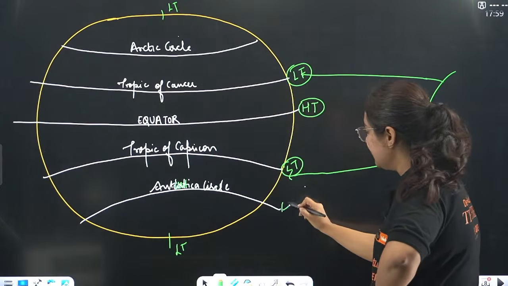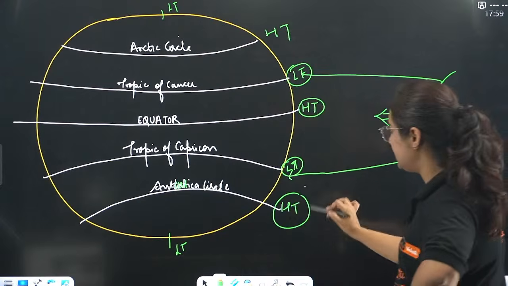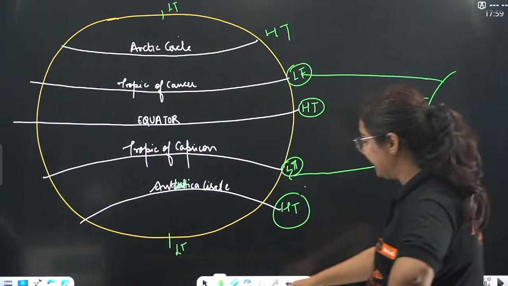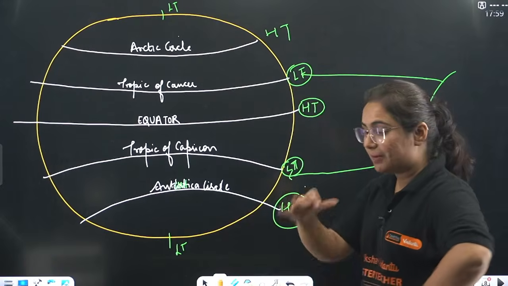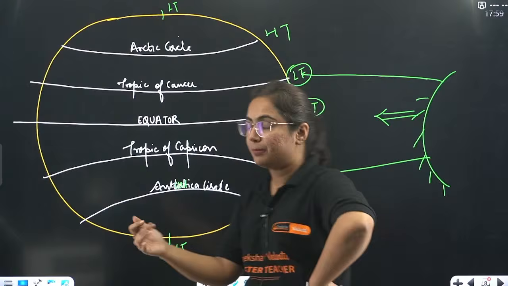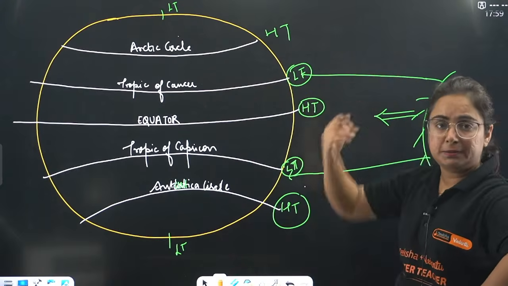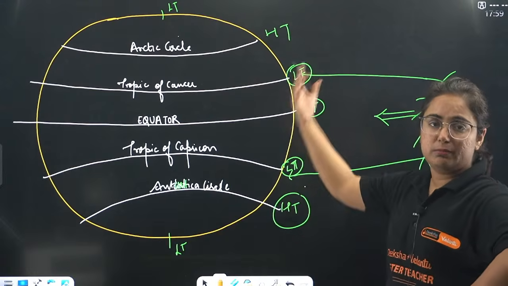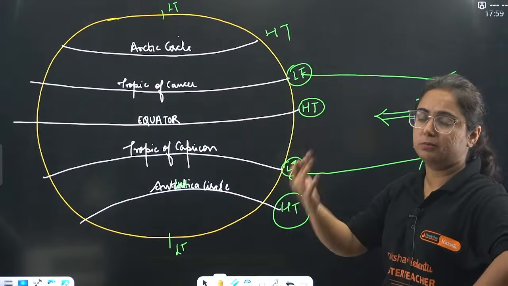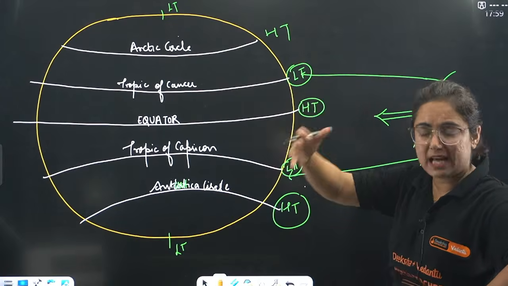Hence, here it is high temperature and here it is high temperature. Okay, up till here the picture is clear, everything is going great, but now comes the pressure. Pressure is inversely proportional to the temperature. Wherever there is high temperature, the air rises up, it becomes light.